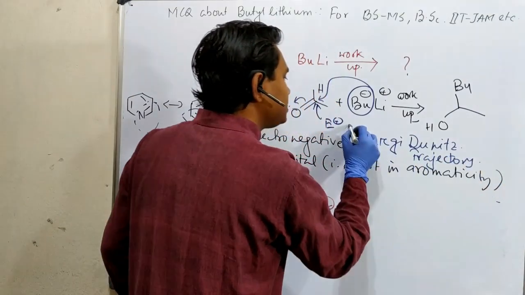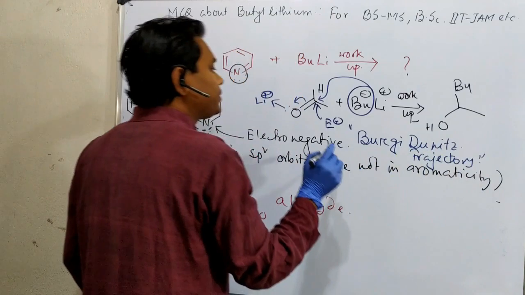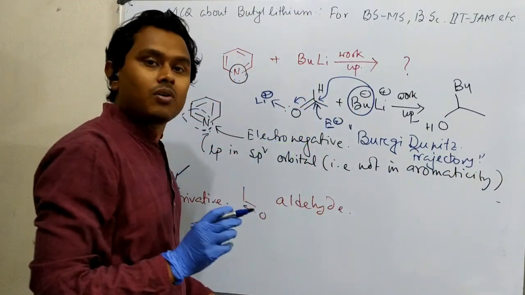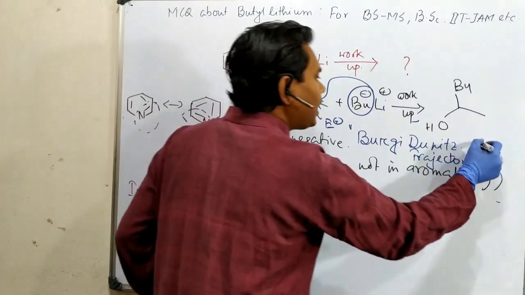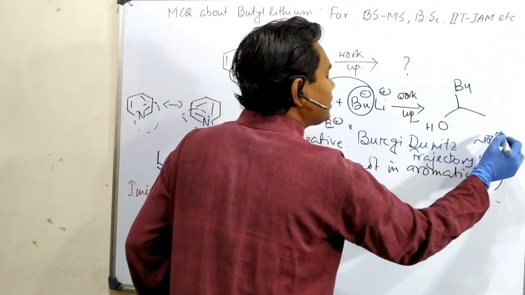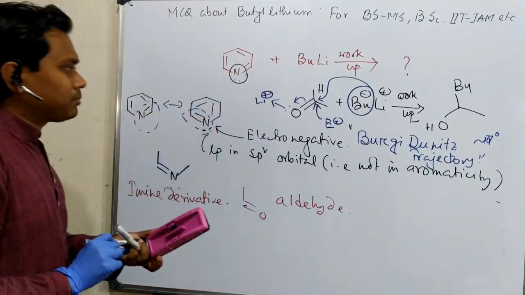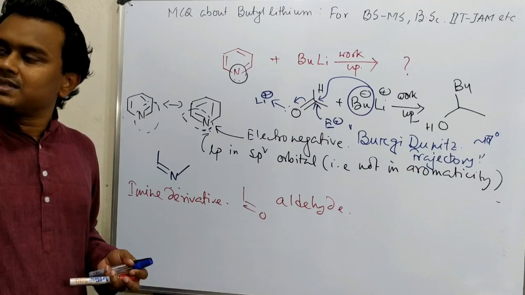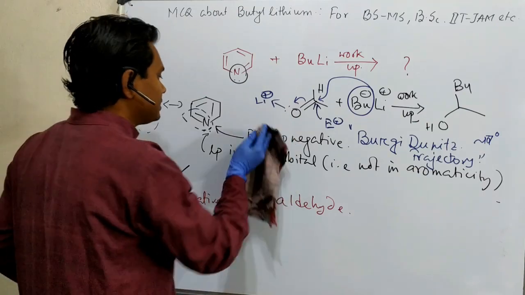I have already uploaded a video about it. I suggest you all please visit, because it explains how this attack happens on a carbonyl group. The angle is around, I am not saying exact, around 107 degrees. Okay, please visit that video, I have already uploaded. So fine, in this way this reaction happens. So this is the basic mechanism you may consider.